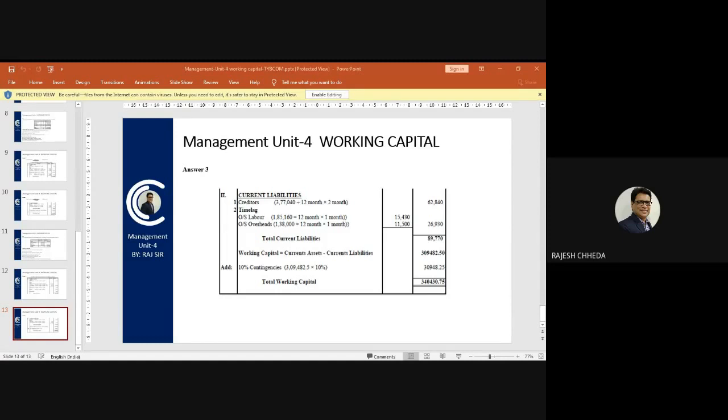And if your answer is 3,40,430 or 3,40,431 or like this, 3,40,430.75, everything is proper. This is a future estimation of working capital, and we have solved question number 3 of working capital.